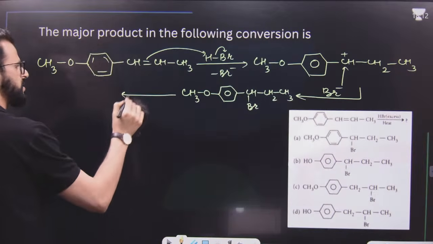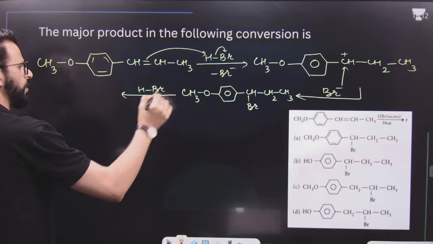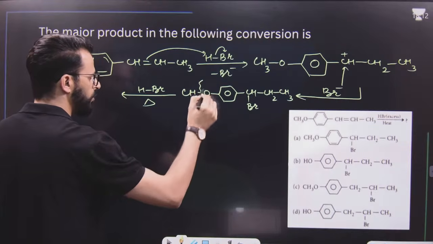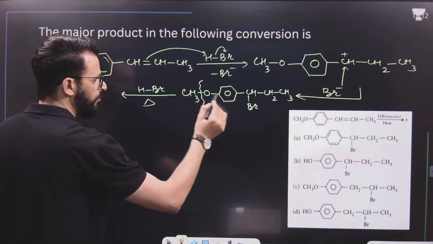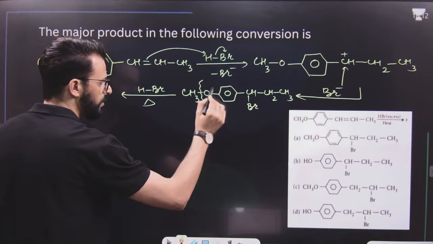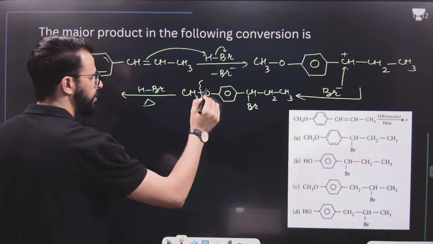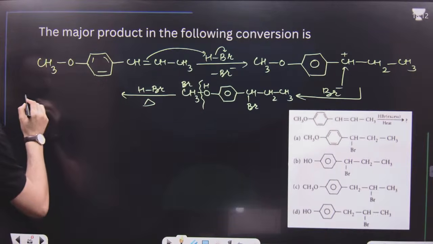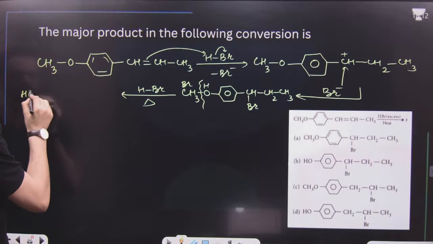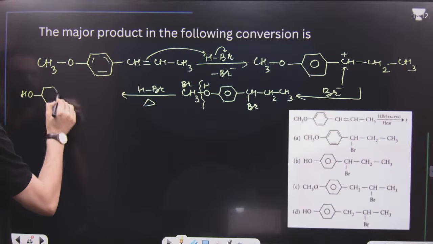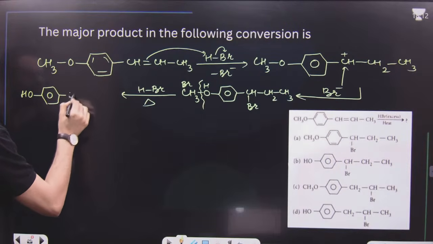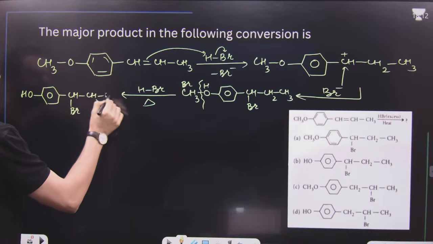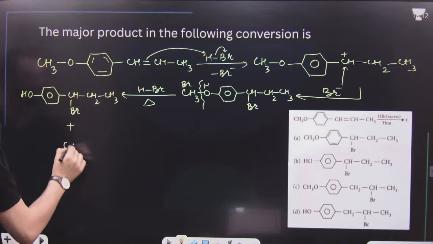But as HBr is taken in excess, upon heating, what will happen now? This bond will be broken because the oxygen and carbon bond of the ring is stronger due to partial double bond character. So H goes to this one and Br goes to this one. So the product of this reaction will be OH over here. That means it's a phenol which is obtained, then CHBr, then CH2, CH3, and finally CH3Br.